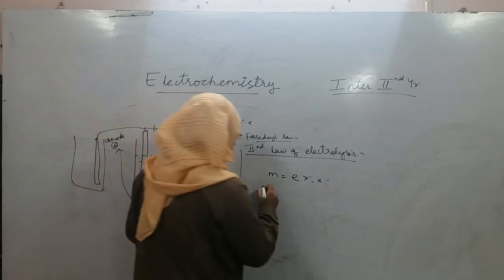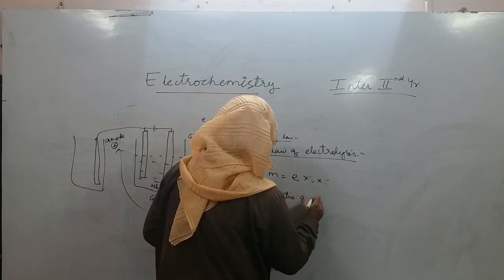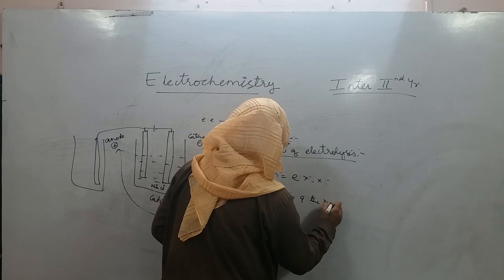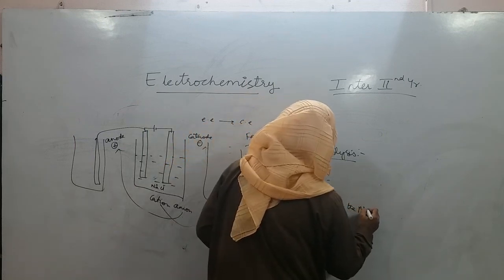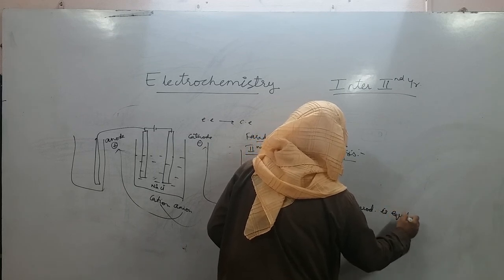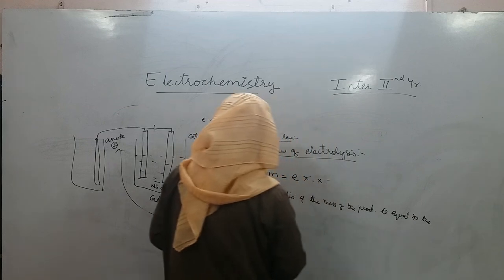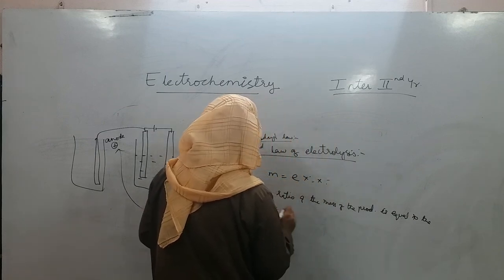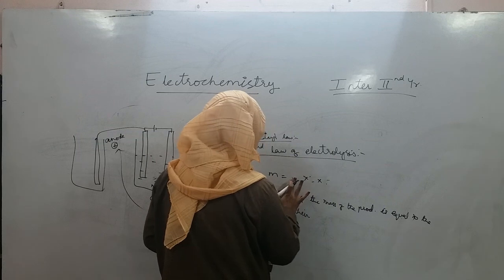Therefore, the ratio of the mass of the product is equal to the ratio of their equivalent weight.